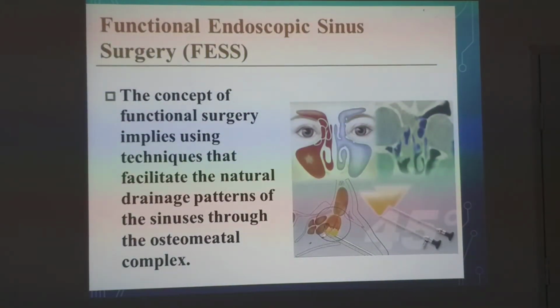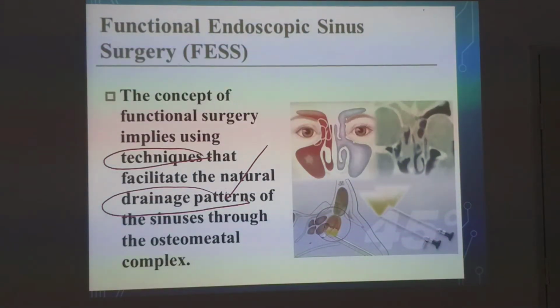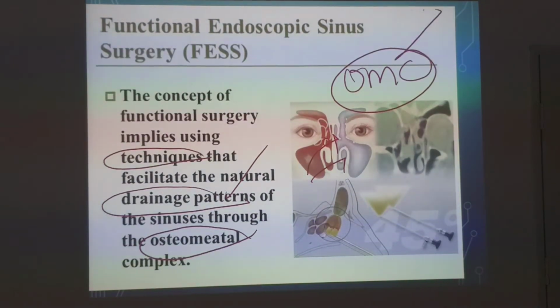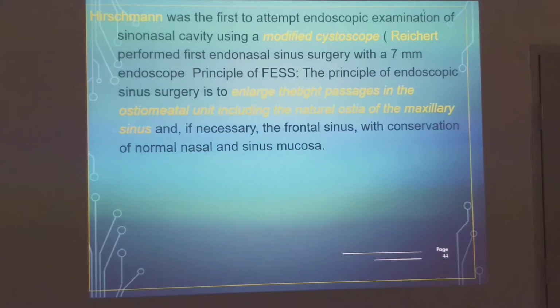Next, functional endoscopic sinus surgery. So what is the concept of functional endoscopic sinus surgery? It uses techniques which help in the natural drainage patterns. So there are two people, Stamberger and Messerklinger. You could see the picture there. So Messerklinger technique, Stamberger technique. They remove the narrow spaces and then they help in the ventilation so that the sinuses are ventilated. Where is it done? For your level, it should be done at the level of the osteomeatal complex.